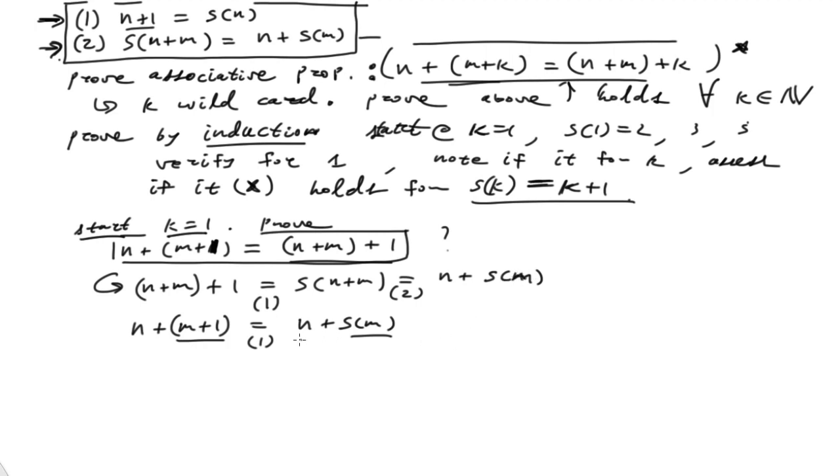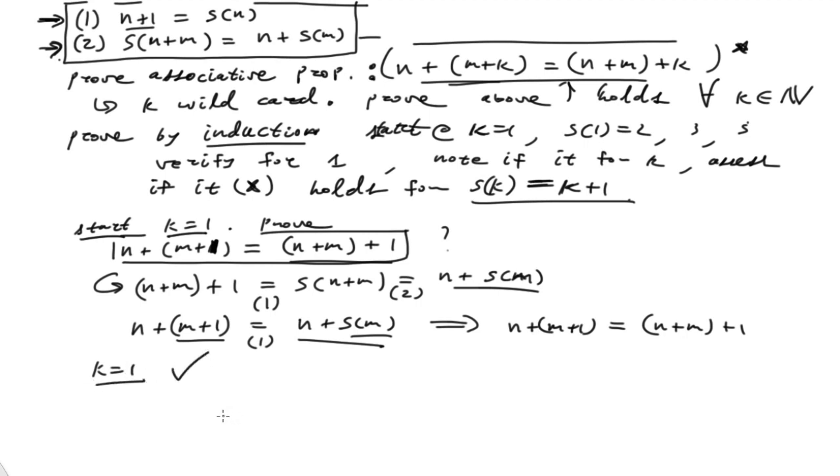Okay, and so of course we note that these two are exactly the same, and so therefore we conclude that yes, the quantity n plus m, plus 1 is equal to n plus the quantity m plus 1. So what we say is the associative property does hold now for k equals 1. Check. All right, now we want to go back and prove it for other values of k. All right, so I'm going to go to the next page here. So again, I'm going to write up my definitions.